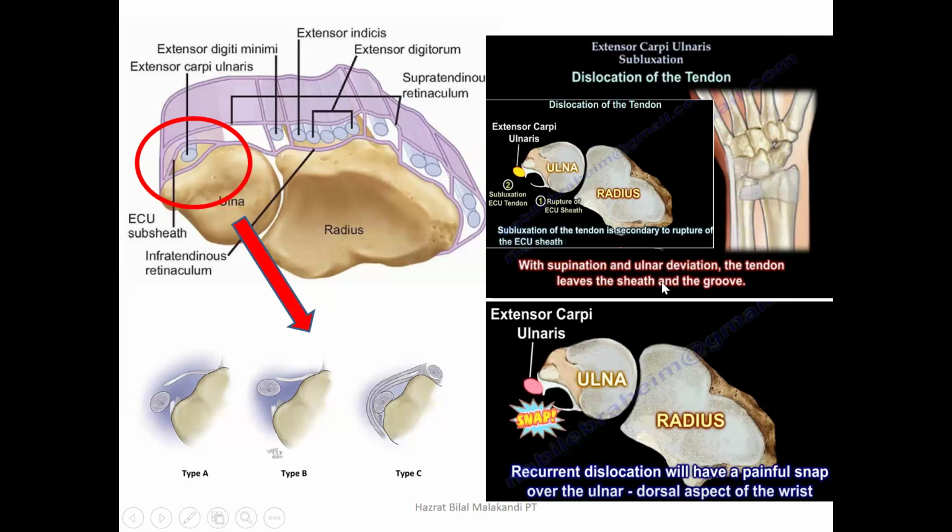the tendon leaves the sheath and the groove, and if there is rupture of this ECU subsheath, obviously there will be subluxation of this tendon. So we can see that the subluxation of this tendon is secondary to the rupture of that ECU subsheath.